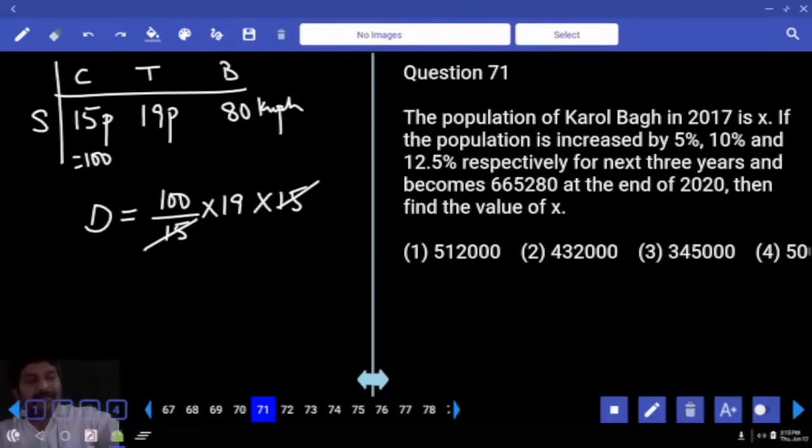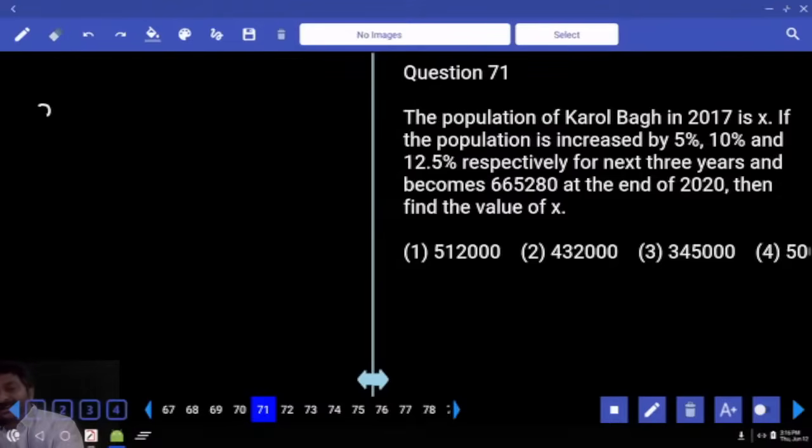The population of Karol Bagh in 2017 is X. If the population is increased by 5%, 10%, 12.5% respectively for the next 3 years and becomes 6,65,280 at the end of 2020, then find the value of X. Let's say initially it is X. The first year it increased by 5%, so it becomes 105%. Can I write 105% as 21/20? Otherwise, you write it as 105/100.